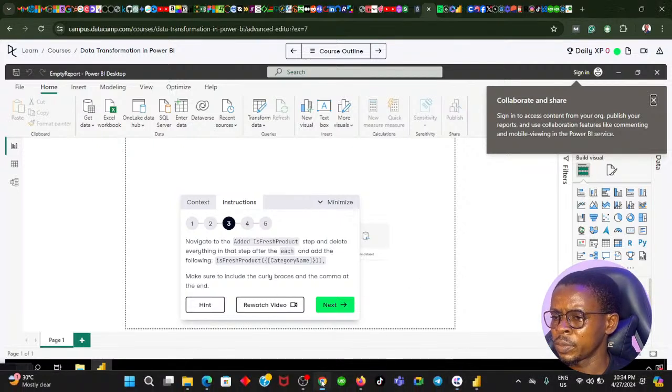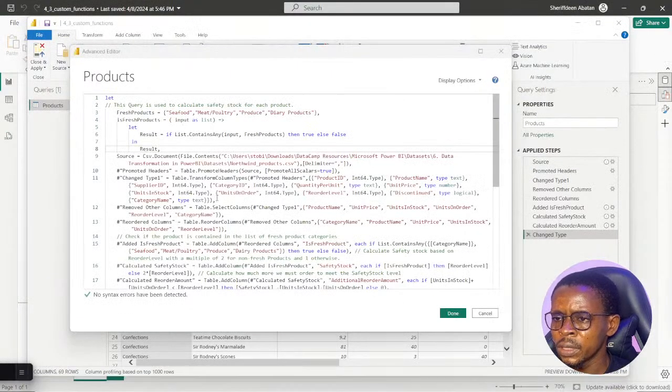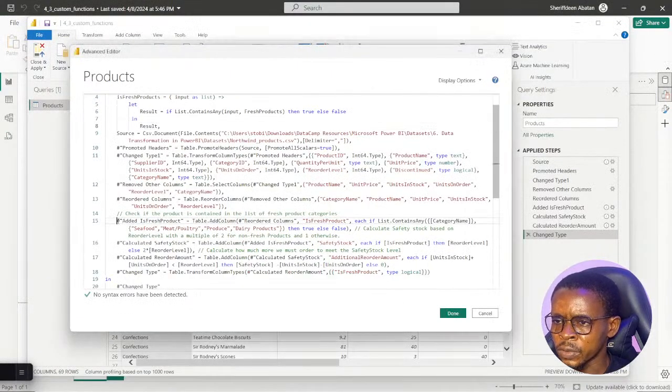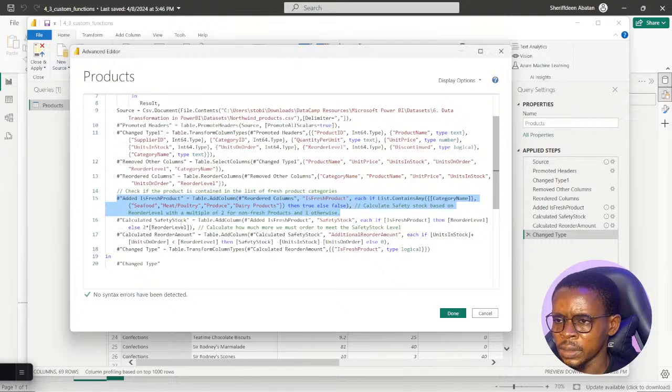So we're going to added product. Let me just look for added product over there. Added is this line of code. Added is fresh products. This is everything here, before the next step, which the calculator, you can see. Added is fresh products right here. Then the next step is calculated safety stock. You can see added is fresh products. The next step or calculation is calculated safety stock.